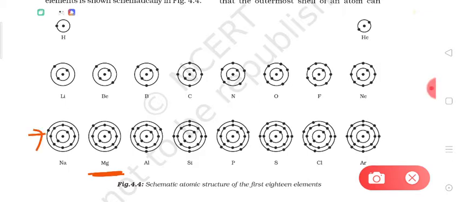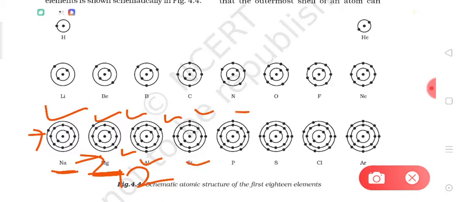As you can see, in the third shell of sodium there is 1 electron. Now magnesium has 12 electrons, so the new electron will be accommodated in the same shell, that is the third shell. In this way we will keep on adding 1 electron in the third shell until the third shell reaches the maximum capacity, that is 8, since it is the outermost shell.